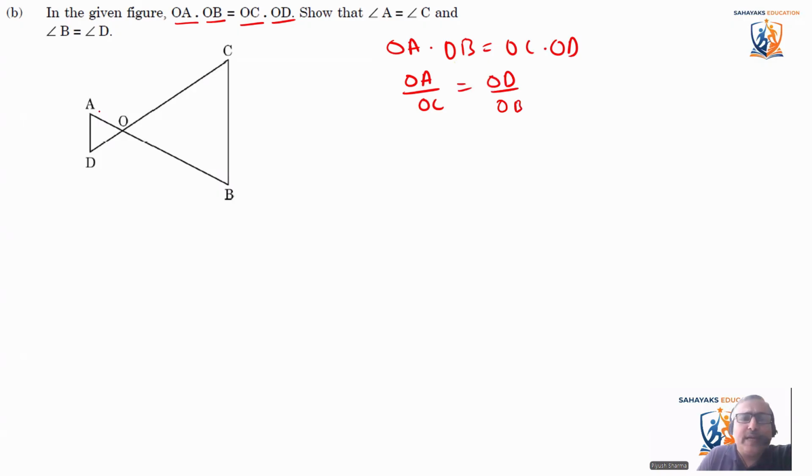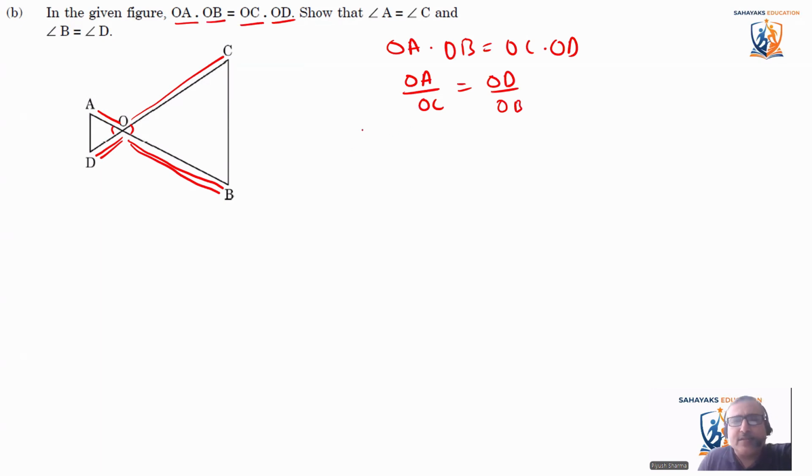So these sides are proportionate, not similar, and the angle between them is equal. So that means these two triangles are similar triangles.